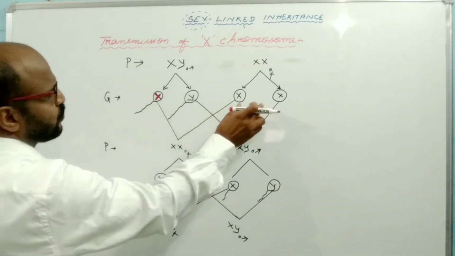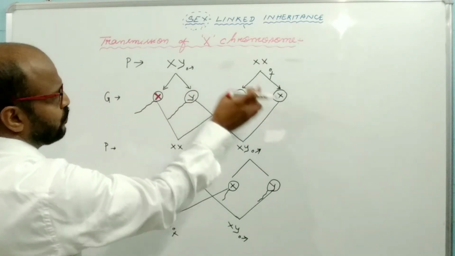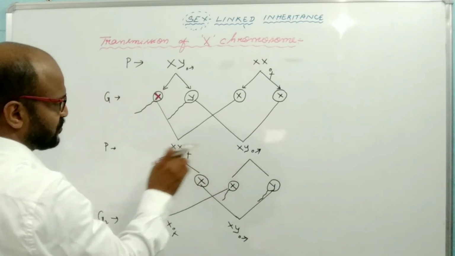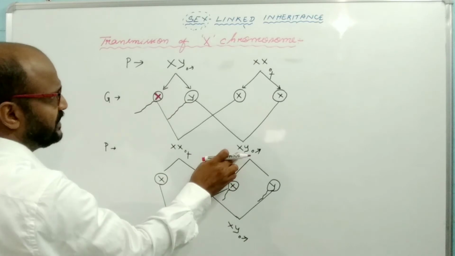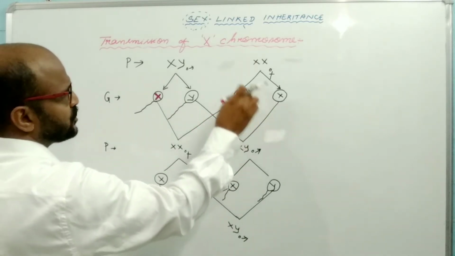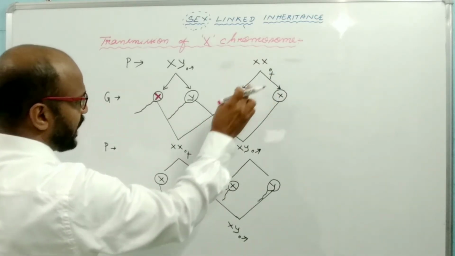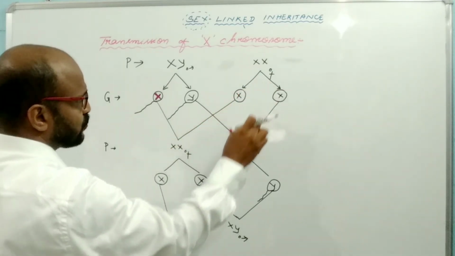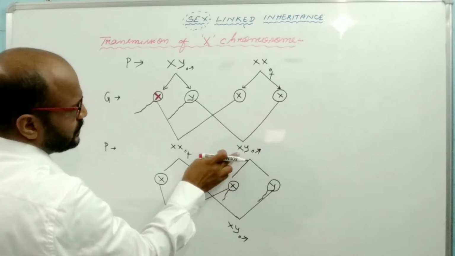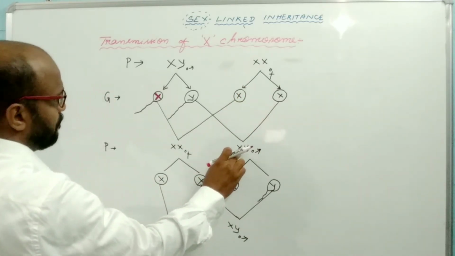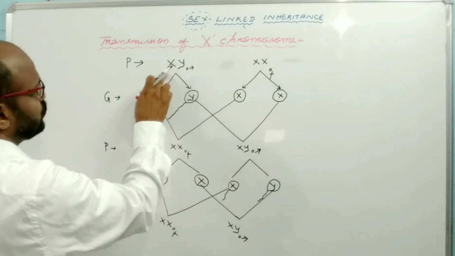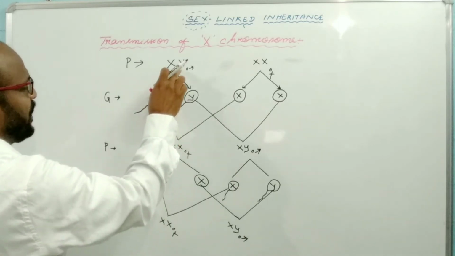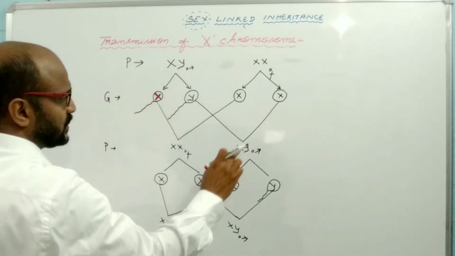Here the X chromosome of the mother is shared equally between the male and the female, the son as well as the daughter. It means that the mother's body has two X chromosomes; out of these two, one X chromosome will go to the female or the daughter, and another X chromosome will go to the son or the male individual. But the X chromosome of the father will go to the daughter, and the Y chromosome of the father will go to the son.